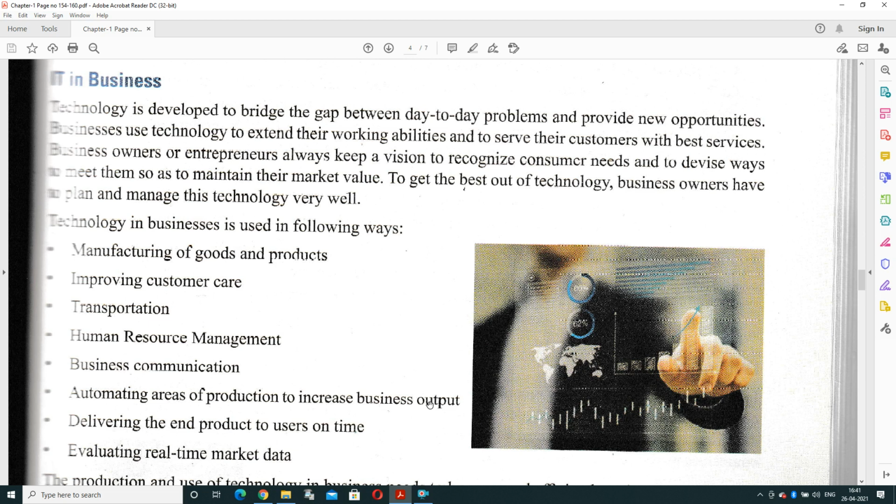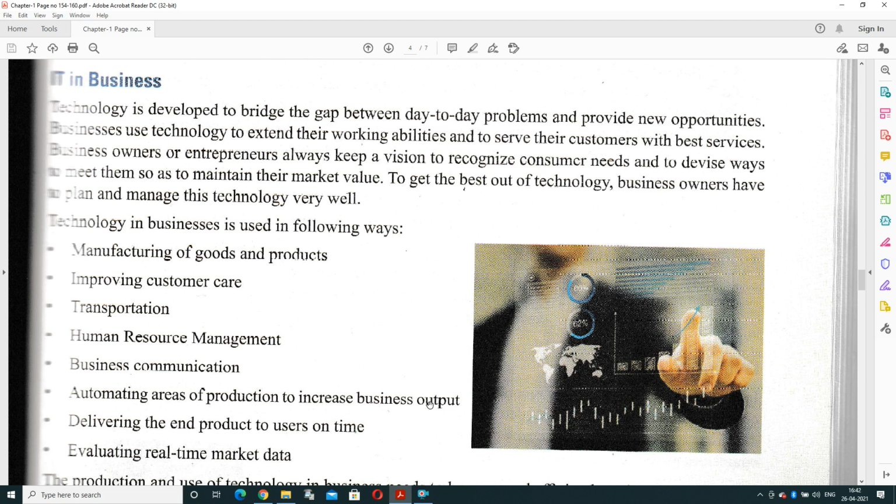So, business owners or entrepreneurs always keep a vision to recognize customer needs. They want to find out the need of the customer, what he actually wants, and they will maintain the particular product as per the customer requirement.